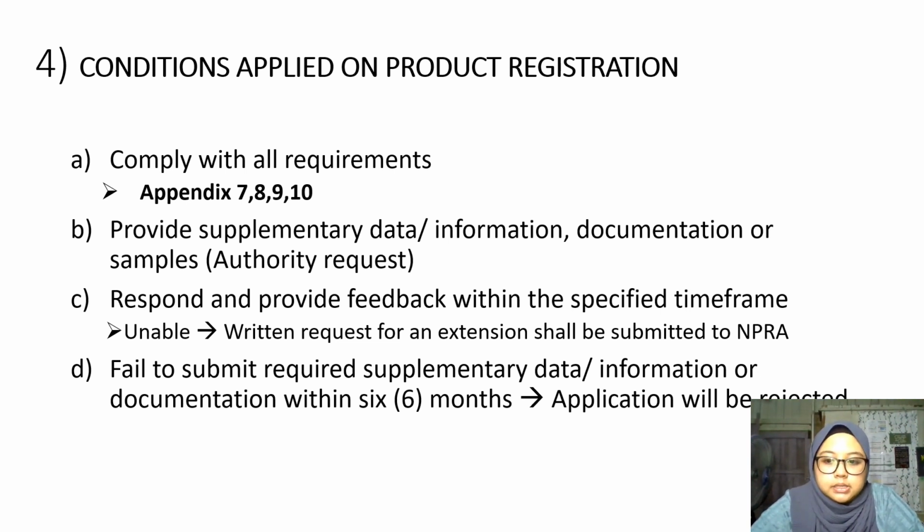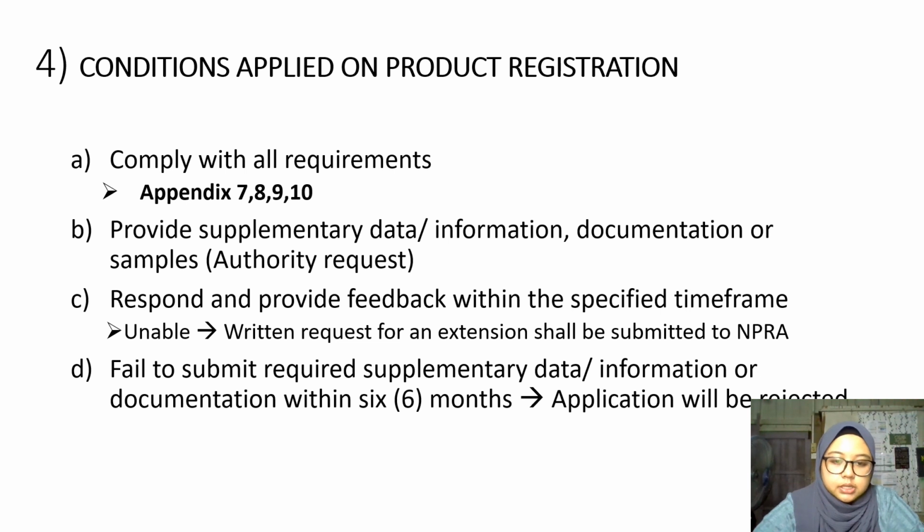Appendix 8 is the list of permitted, prohibited and restricted substances. Appendix 9 is the labeling requirement. Appendix 10 is the guideline on patient dispensing pack for pharmaceutical product. Next, provide supplementary data or information, documentation or samples if the authority requests.